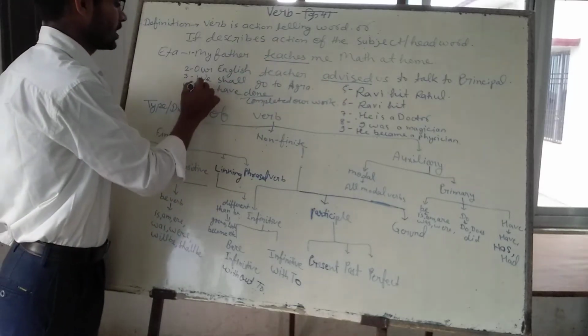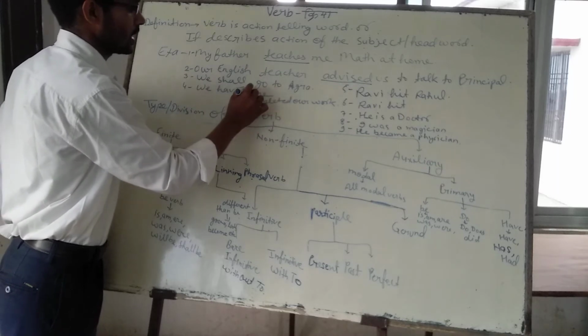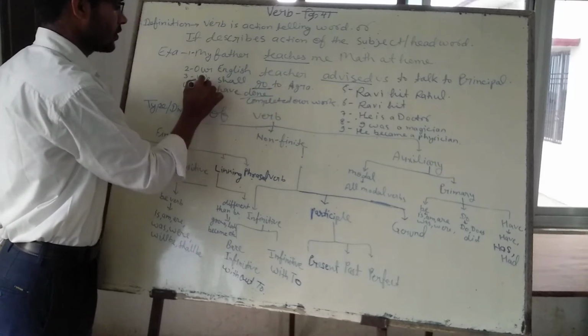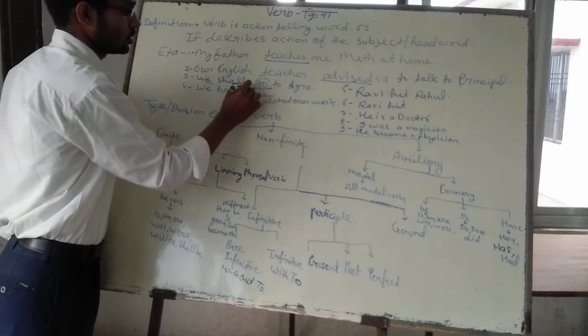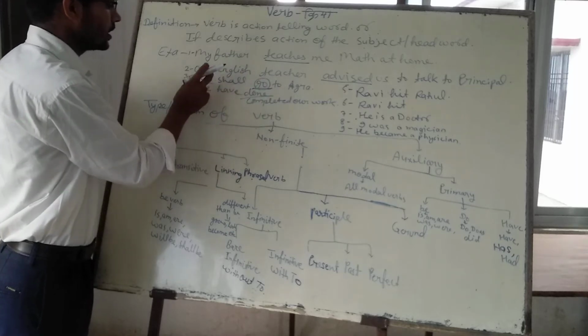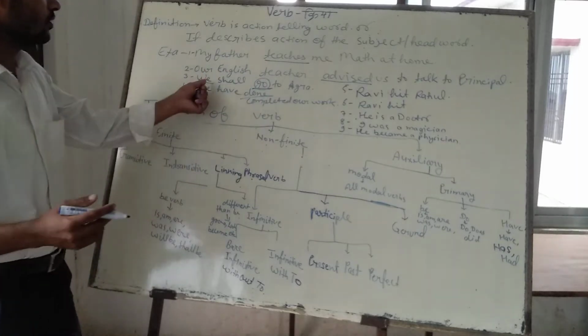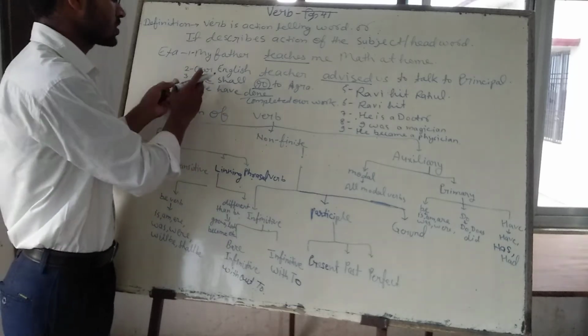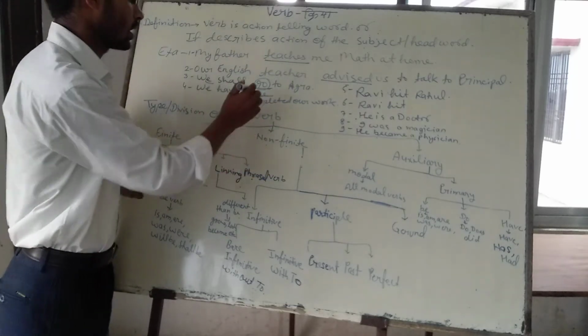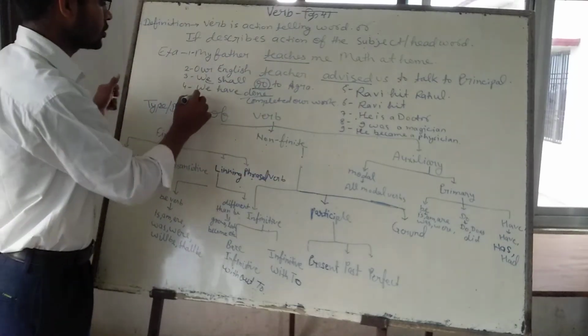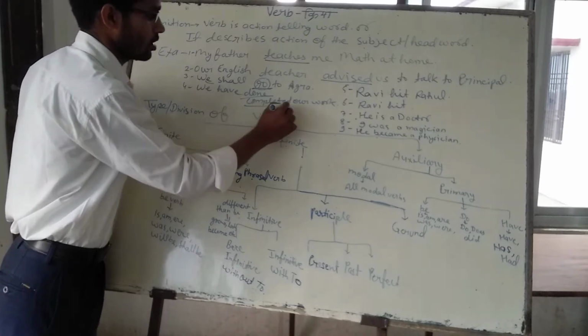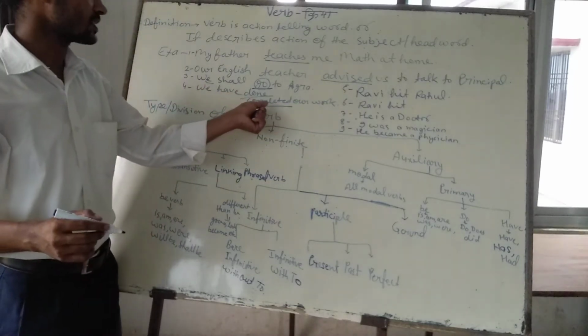In the next example: we shall go to Agra. Who shall go to Agra? We. The word go is the verb and it is telling the action, the future planning, of the pronoun we. These persons are planning to go to Agra. In this way everywhere you will find, for example, we have completed our homework. Who has completed?